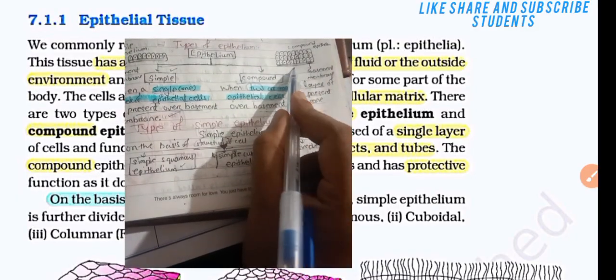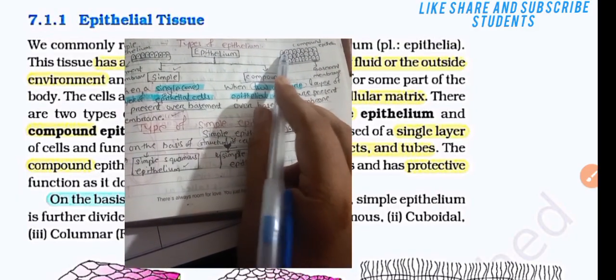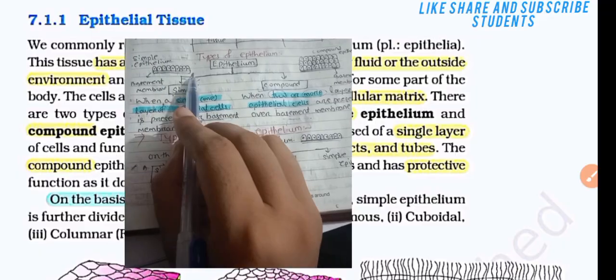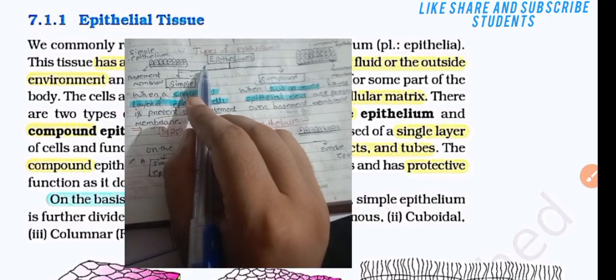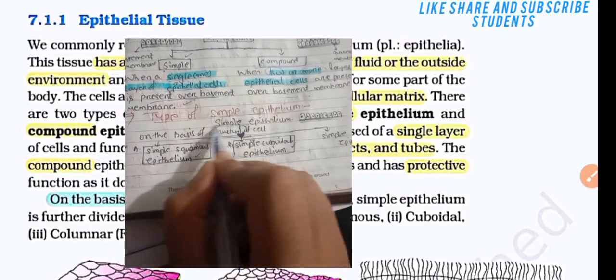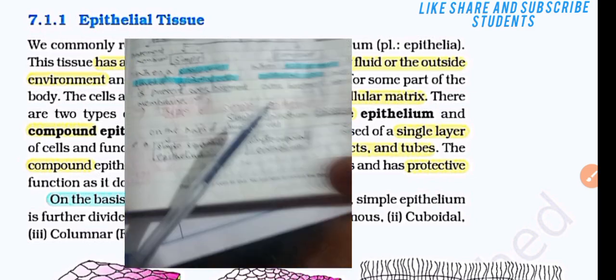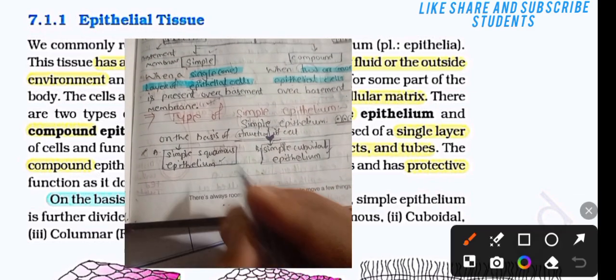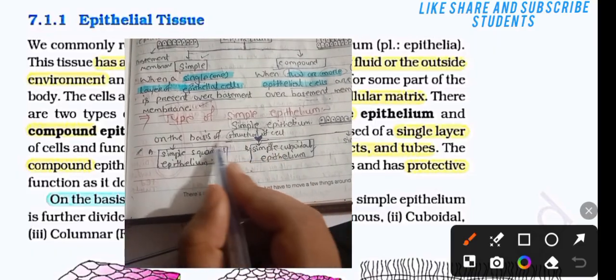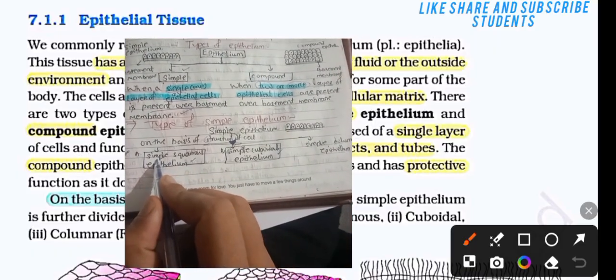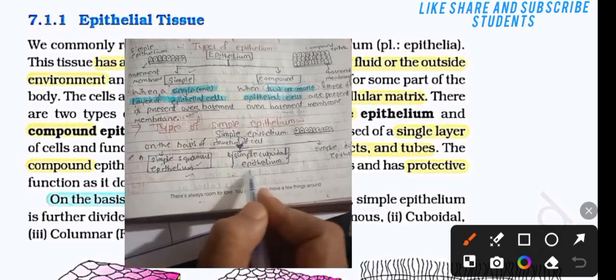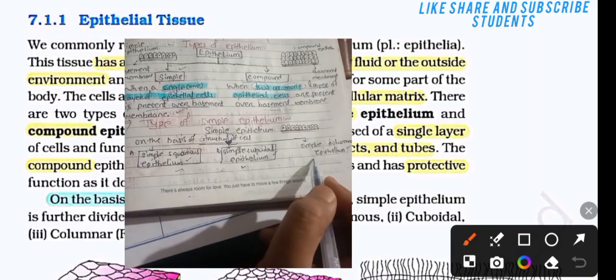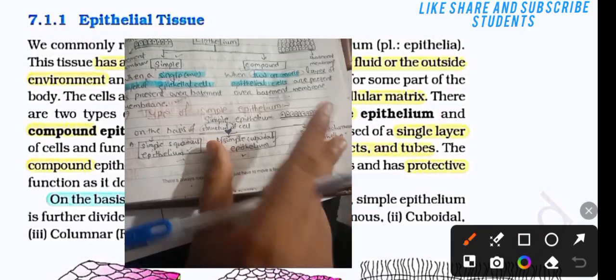Here is an example of compound epithelium, with many layers over one another, but here is a simple epithelium, which is a single line of cells. Simple epithelium is mainly of three types: simple squamous epithelium, simple cuboidal epithelium, and simple columnar epithelium.